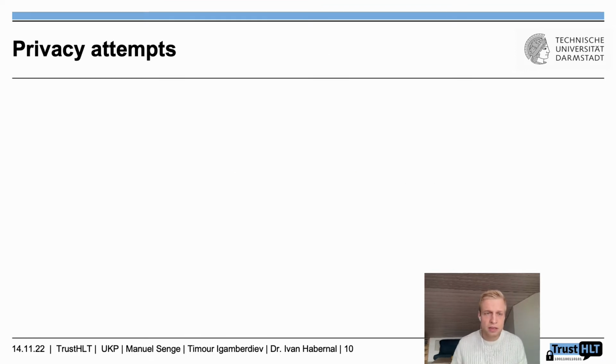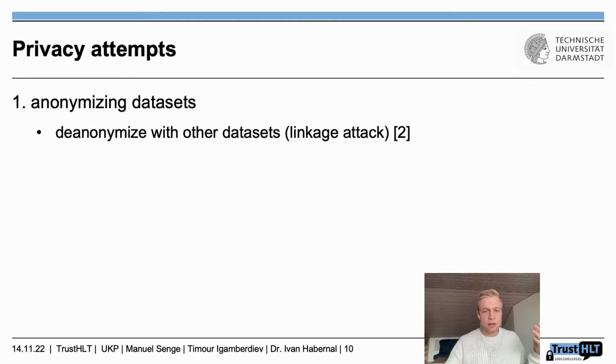Now, there are different privacy attempts that try to say, okay, we need access to that data set, so let's, for example, anonymize the data. So we eliminate all the data samples that give us hints about who the data holder is for that data sample. And actually, this is not enough, because it has been shown that we can de-anonymize the data set by using other data sets additionally.